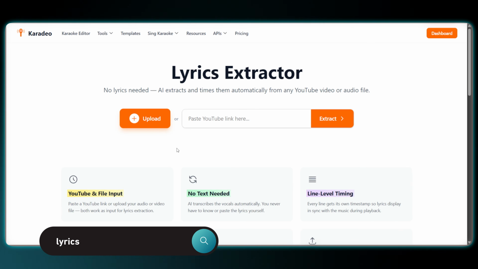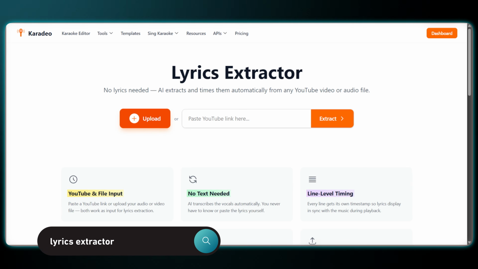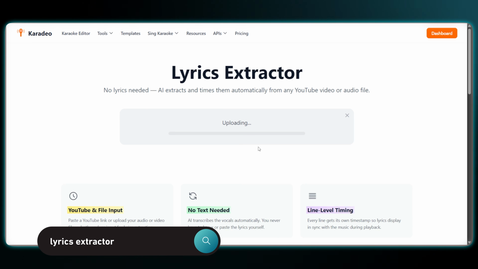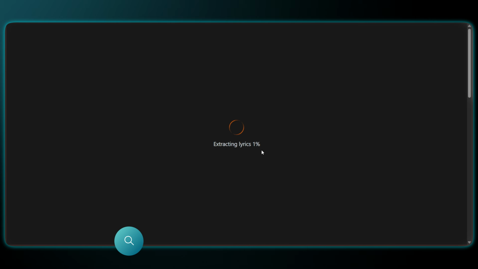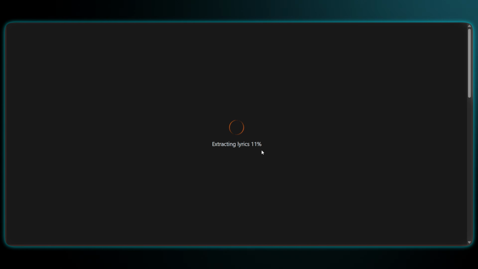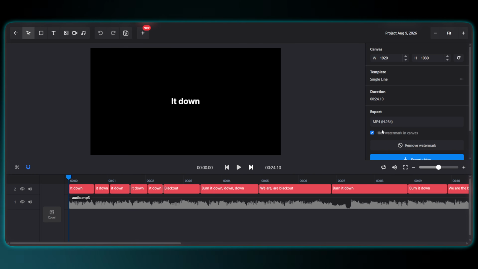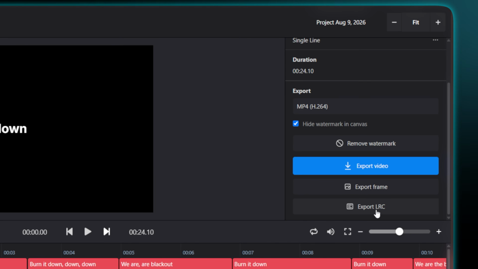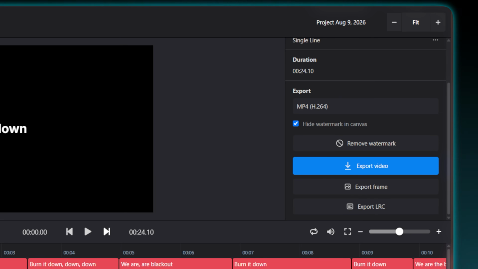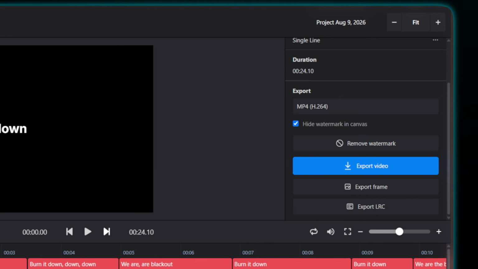First, search online for a lyrics extractor. There are plenty of tools that transcribe your song and create timed files, like SRT or LRC formats. Just upload your music file and select the language. Give the extracted lyrics a quick review to make sure they are accurate. Once that looks good, download the timed file and upload it straight into the Topview agent right alongside your music.